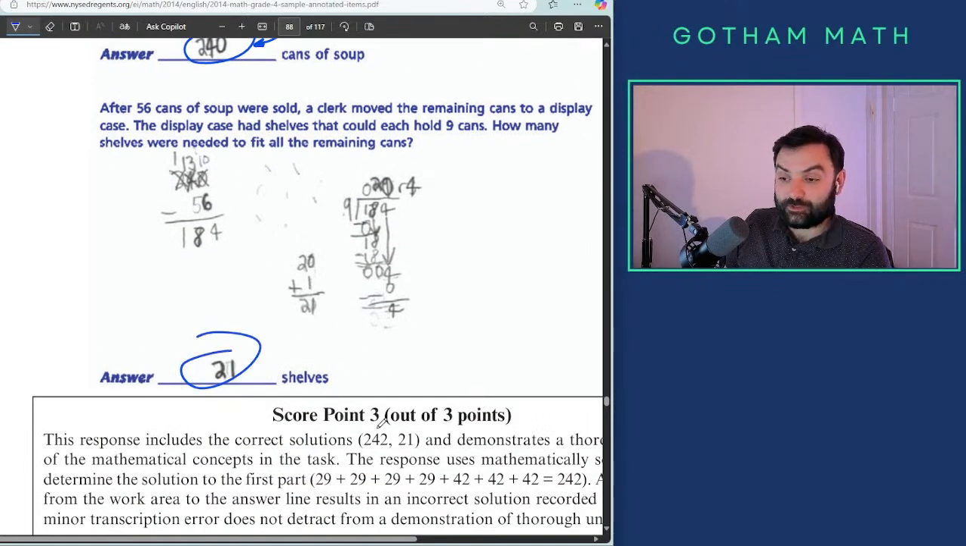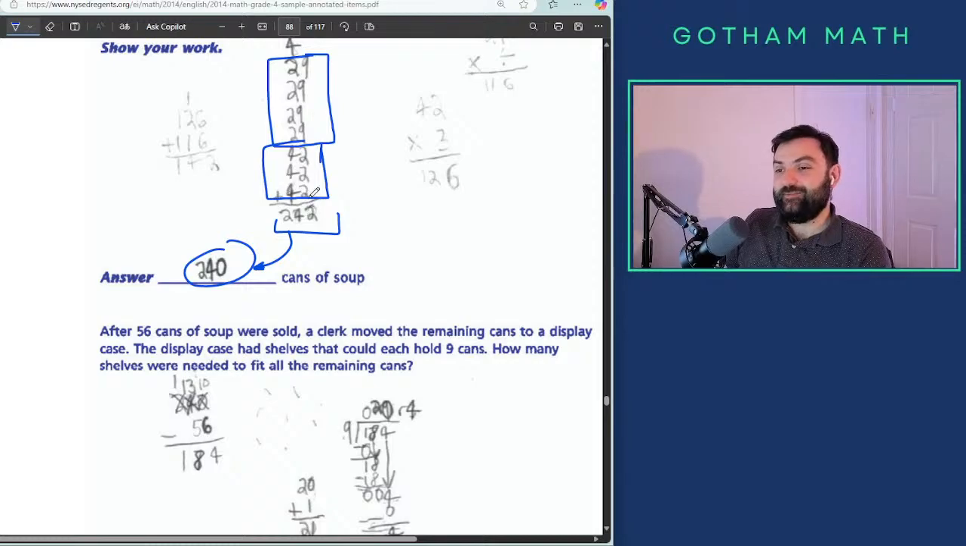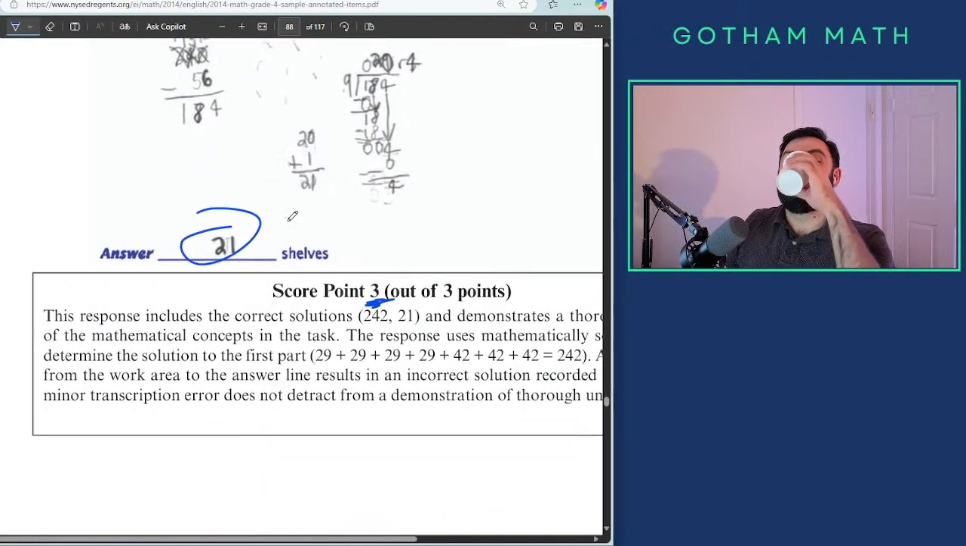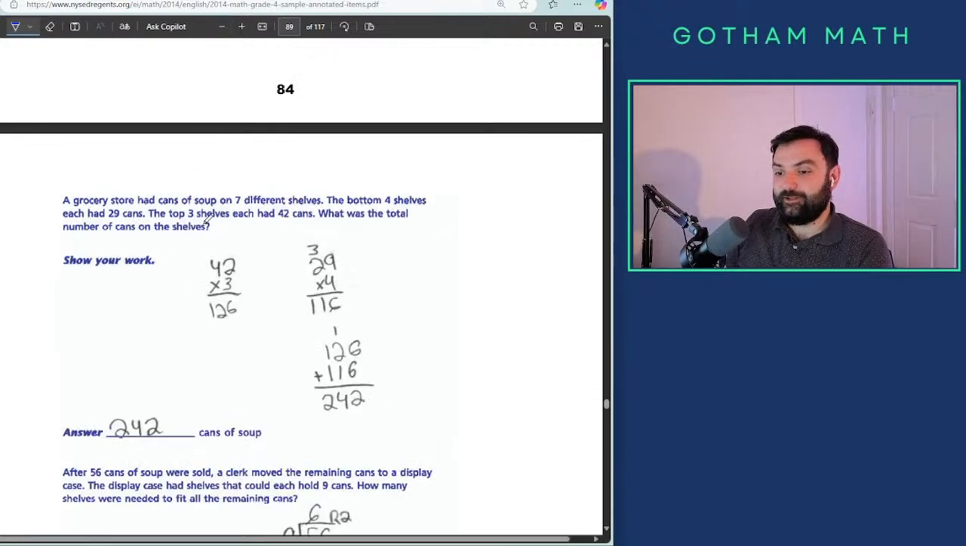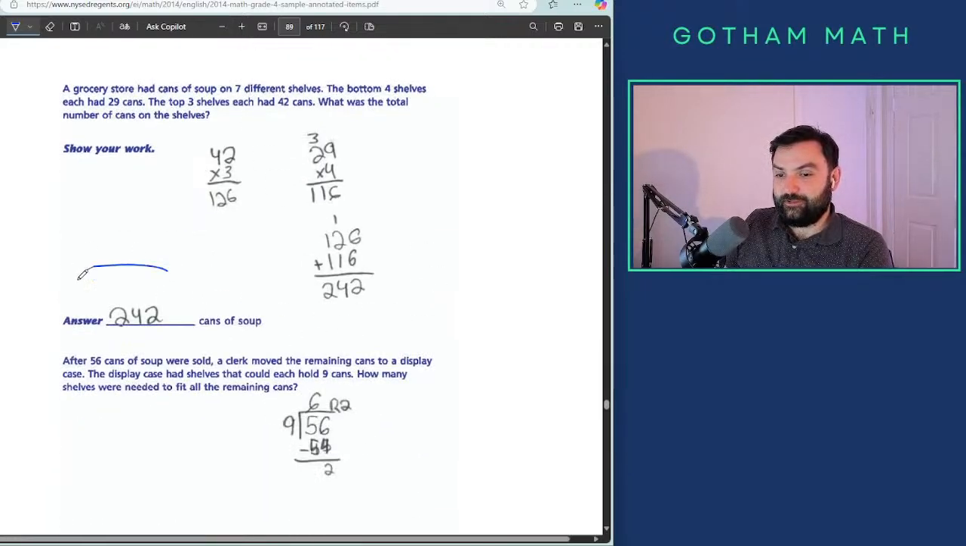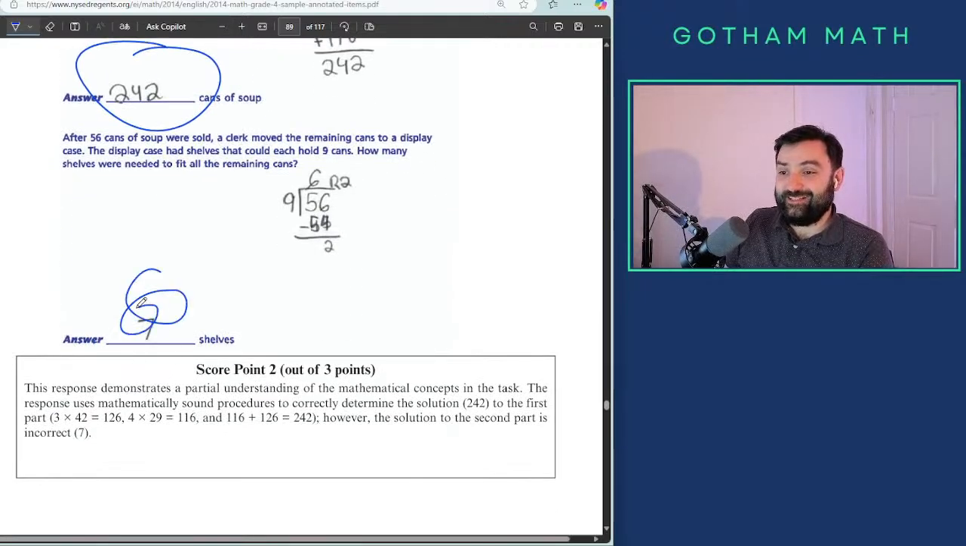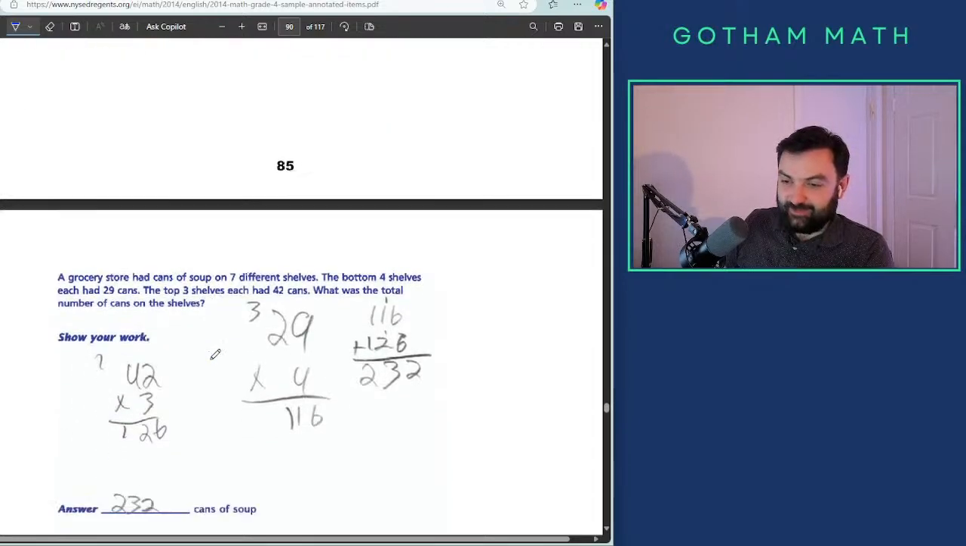Oh, look at this. That's crazy. No, I disagree with that. I mean, he got it right, but he didn't put it in where it says answer. That's the thing. All right, okay, yep, 242. Wait, how do you get 7? I'm curious. He just divided 56 by 9 instead of dividing first. You have to divide first.